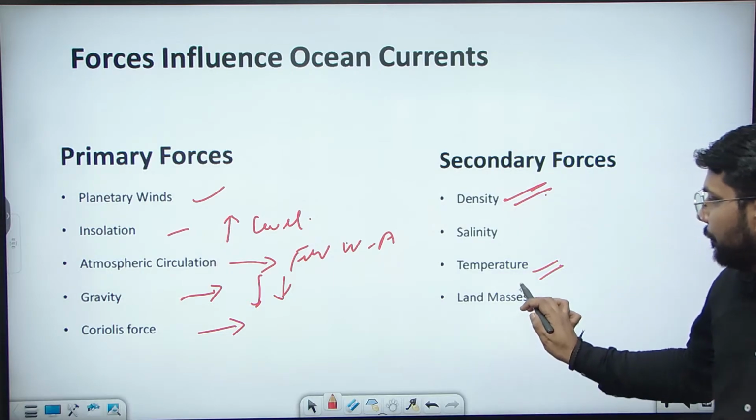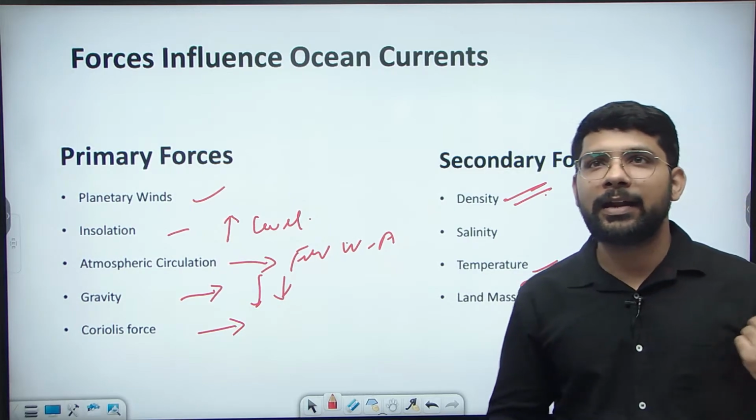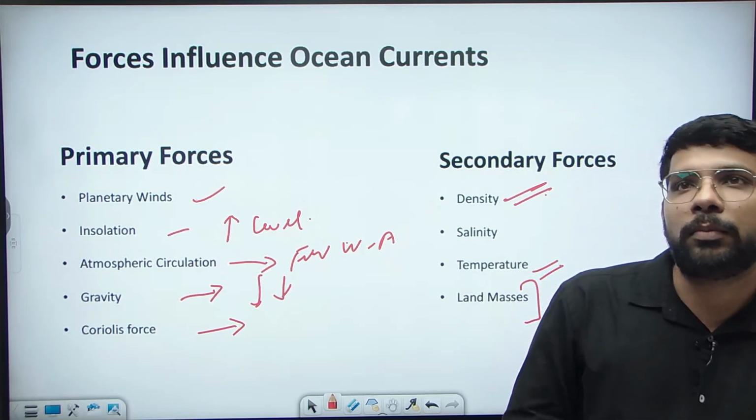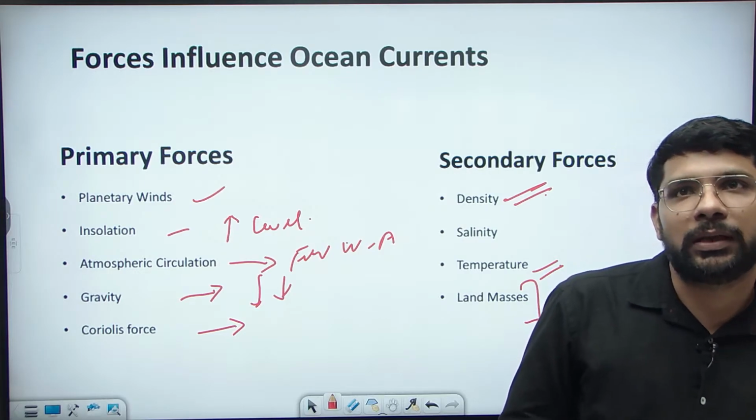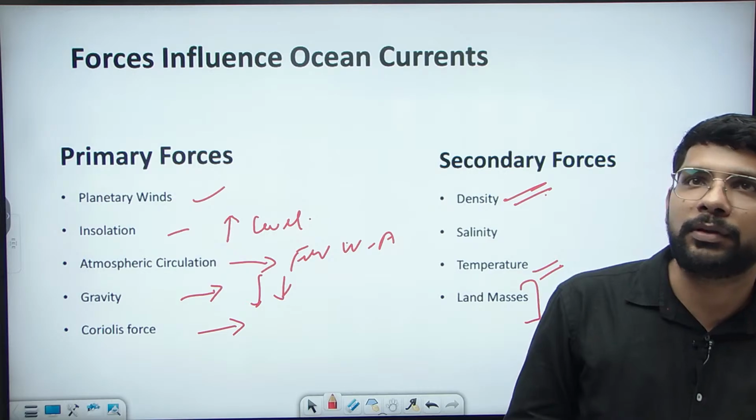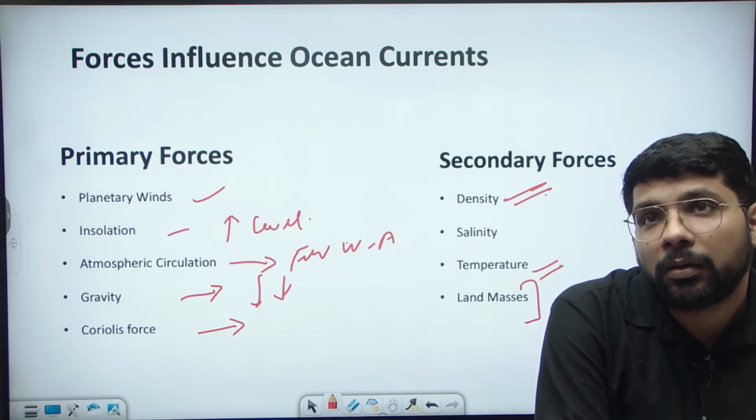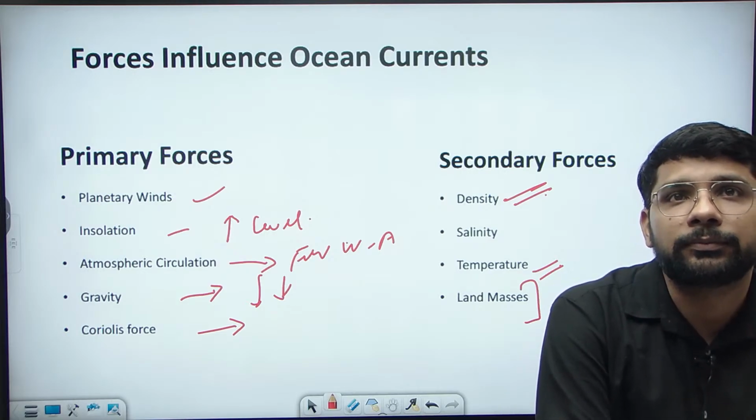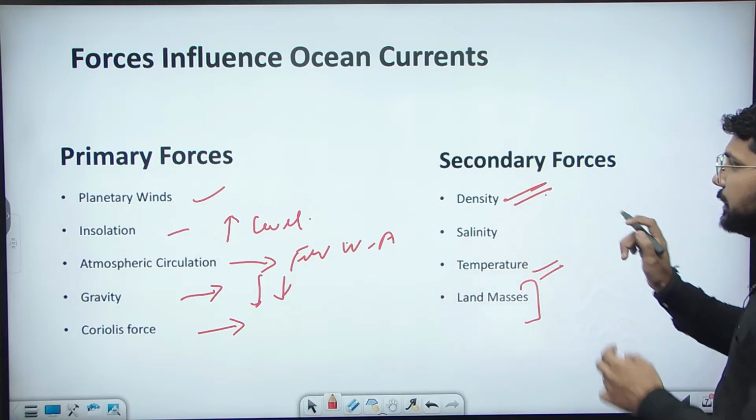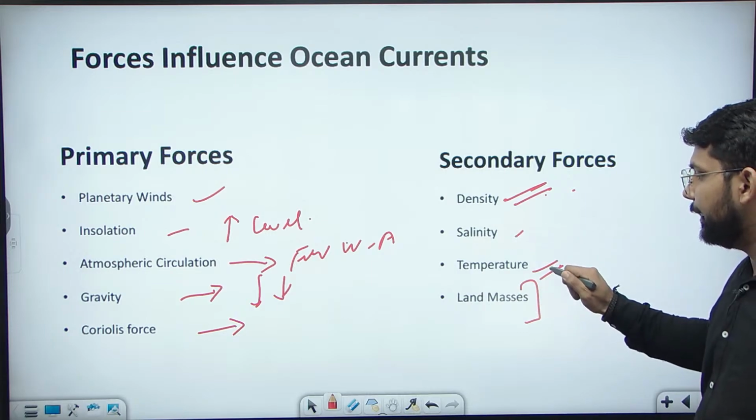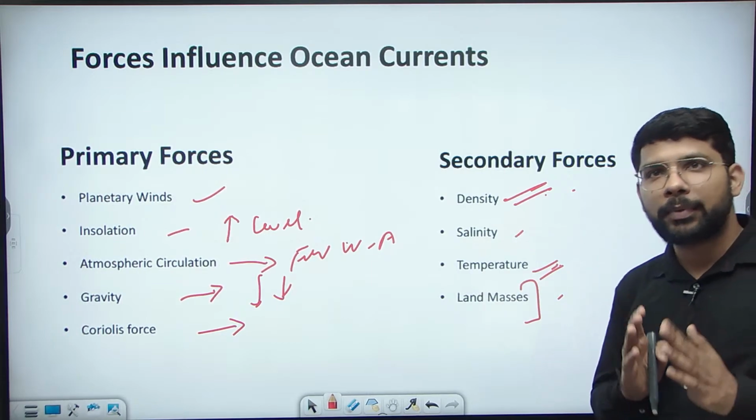Then the land masses. If there is a high land mass, then the land becomes warmer. The warming of the land creates a pressure difference there. This pressure difference will lead to the movement of the ocean currents. So these are the secondary forces: density, salinity, temperature and the land masses.